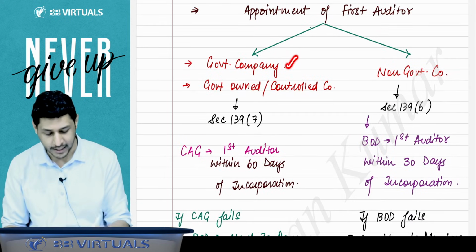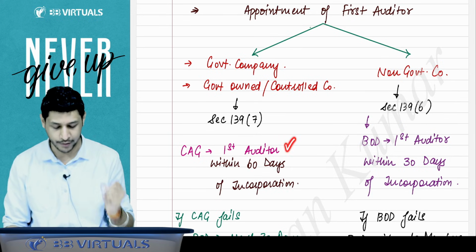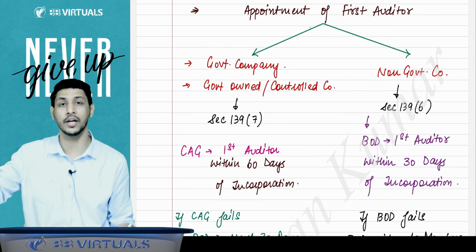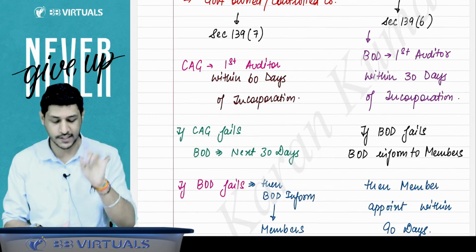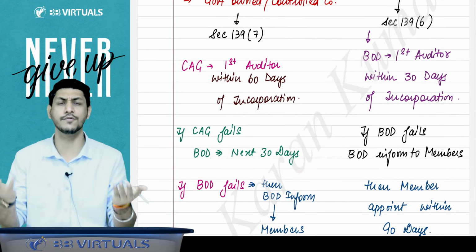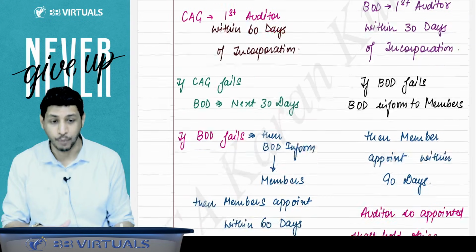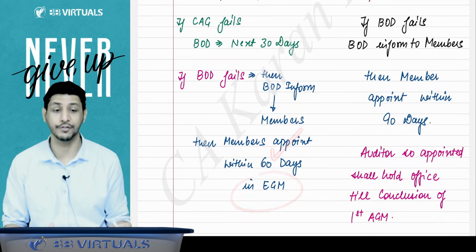If that is a government company or a government owned or controlled company, then the first auditor will be appointed within 60 days of incorporation by the CAG, that is Comptroller and Auditor General of India. But suppose, sir, CAG fails, then the board of directors will appoint within the next 30 days. If the board of directors fails, then the board will inform the members, and in the EGM, the members will appoint within 60 days.